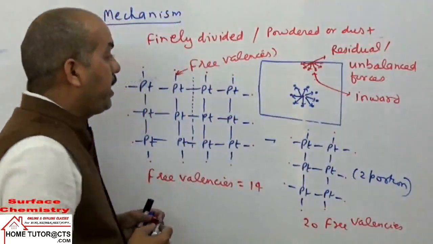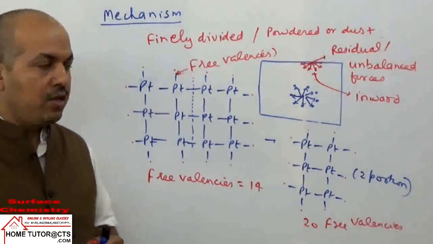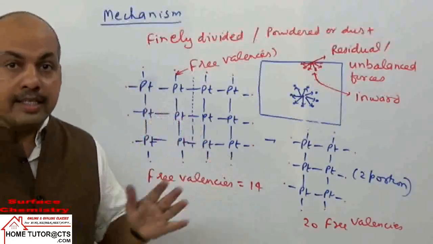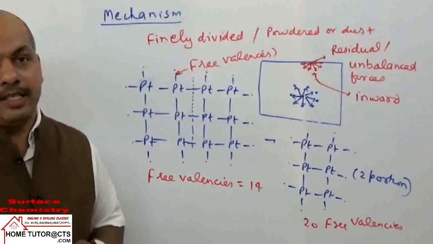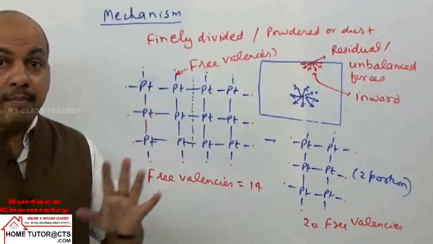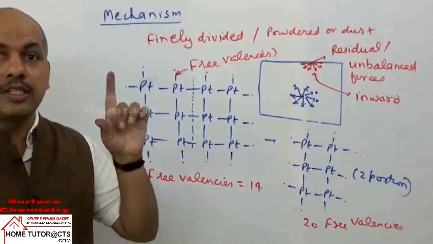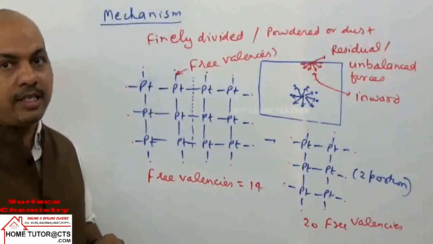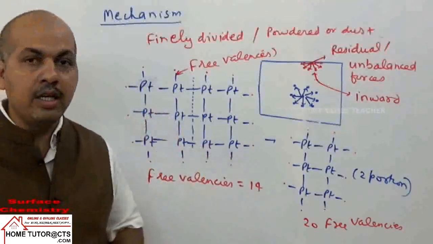Because when we take bigger pieces of the metals or adsorbents, they will contain fewer free valencies. If you break them into more, smaller pieces, then for the same mass they will contain more free valencies.